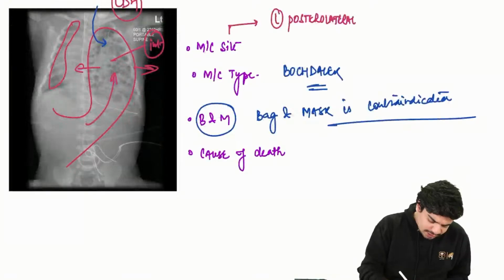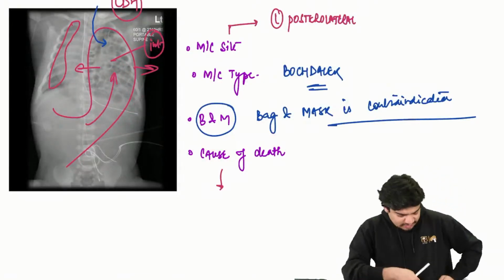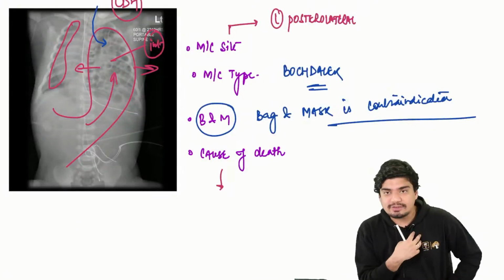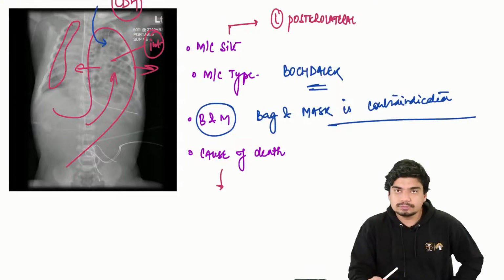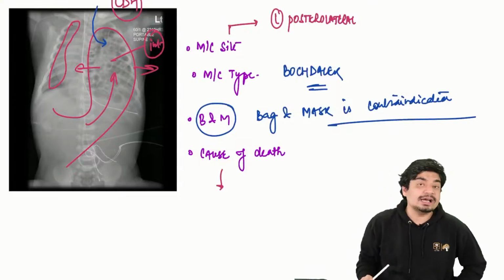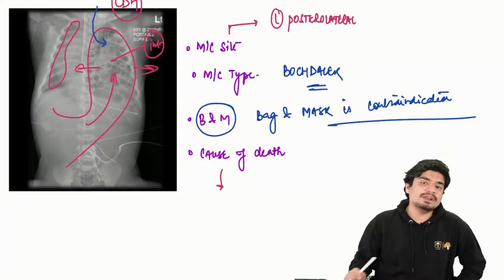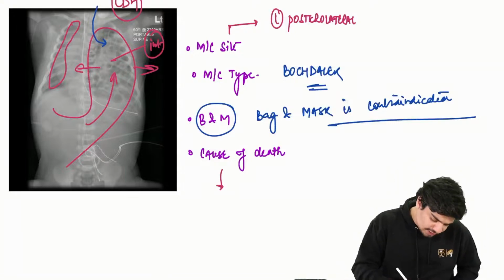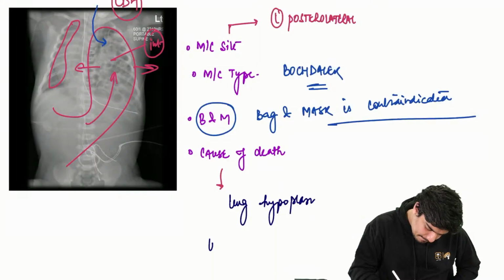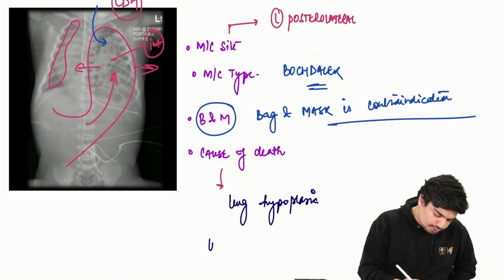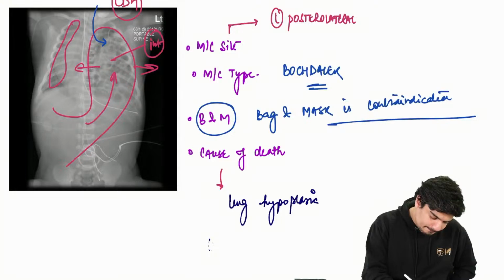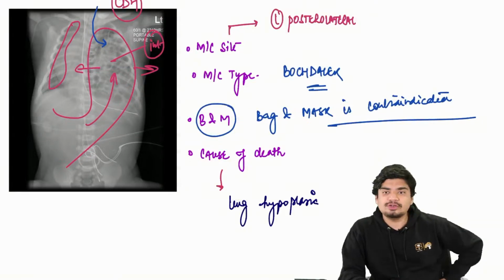What is the cause of death? When the intestines come into the thoracic cavity, they won't allow the lungs to grow, and the lungs will be hypoplastic. There will be lung hypoplasia, and this lung hypoplasia is the cause of death. So the main cause of death is lung hypoplasia. All right, so this is as far as your CDH is concerned.